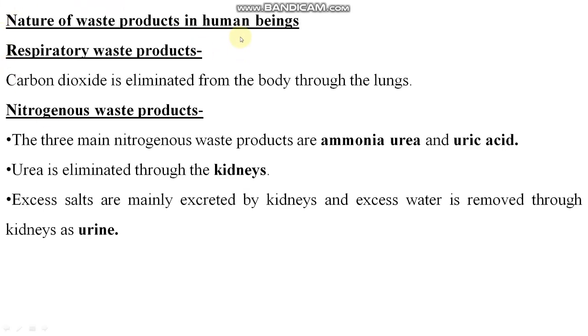Nature of waste products in human beings. Listen, there are different types of waste products formed in human beings and excreted from human beings. The respiratory waste product, as you know, is simply one gas, that is carbon dioxide. It is eliminated from the body through the lungs, right? Now there are some nitrogenous waste products like urea, ammonia, uric acid. Clear? So urea is eliminated through the kidneys. Excess salts are mainly excreted by kidneys, and excess water is removed through kidneys as urine.